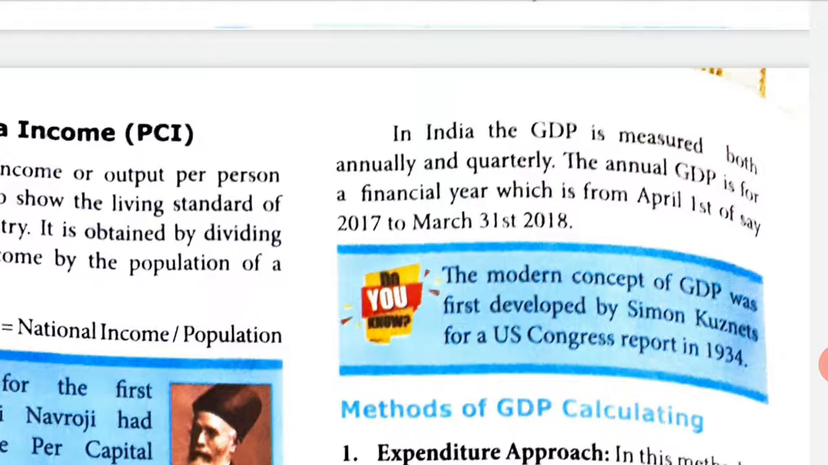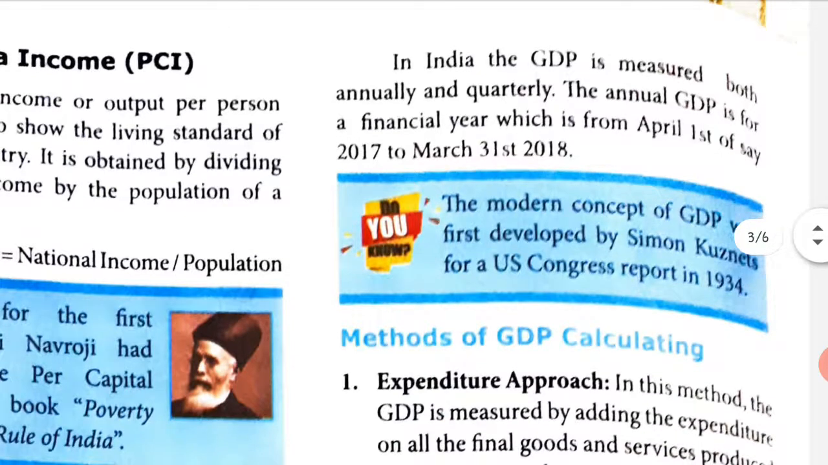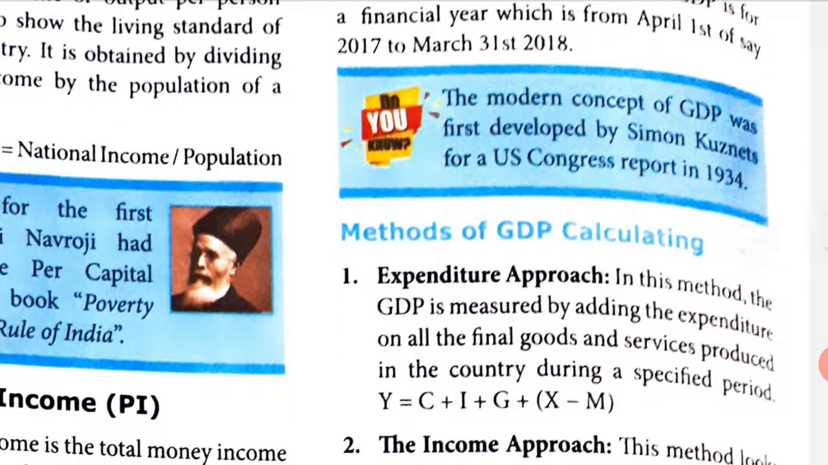The annual GDP is for a financial year. So annual means for a year, starting from April 1st of one year to March of the next year. The modern concept of GDP was first developed by Simon Kuznets for a US Congress report in 1934.